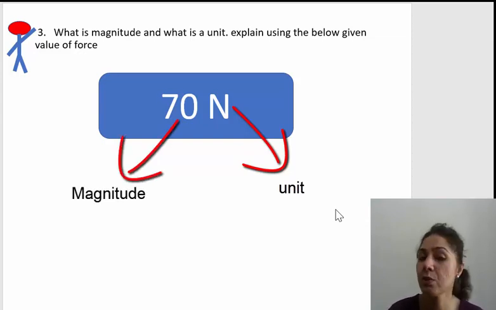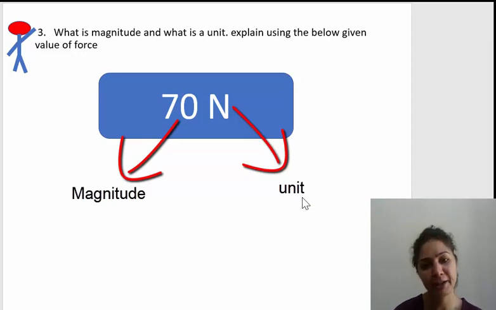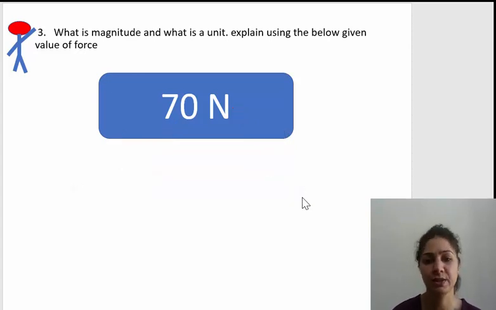For example, if I ask you how many marks you scored in your exam, and you say I have scored 100 or I have scored 90, then that 100 or the value of 90 becomes your magnitude. After the magnitude, this alphabet like N, or meters, or seconds, or degree Celsius, degree Kelvin, all these become the unit. So most physical quantities have a magnitude as well as a unit.